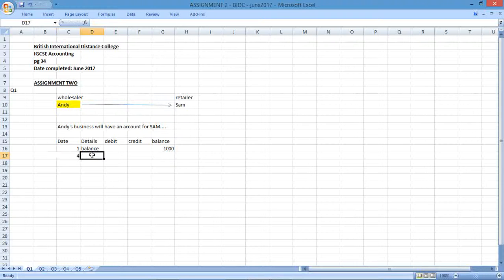Then on the 4th of March, there's sales that occur between Andy and Sam. So as the customer, as the retailer going to the wholesaler, Sam has purchased something from Andy. Whose perspective are we looking at? Andy. So this entire account relates to Andy's business. Andy has sold something to Sam, and the sales amount to 450.